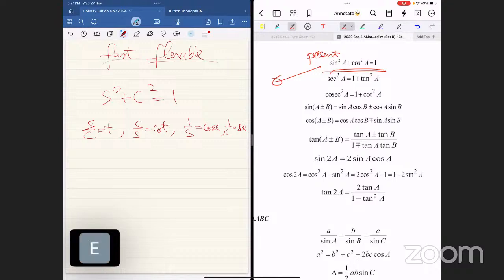Sorry. Yes, Evan? You wrote C over S equal. This is formally cosine A over sine A equals to cotangent A. You'll see a cotangent here like that. There you go.